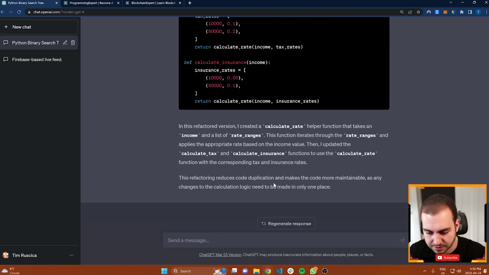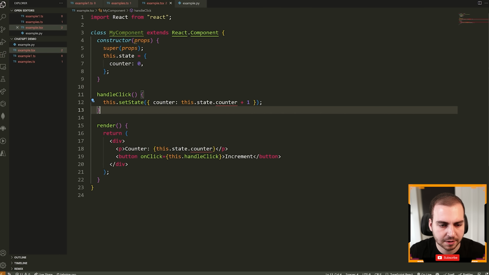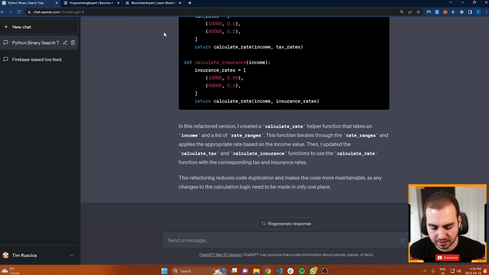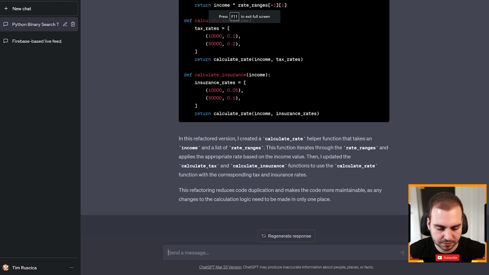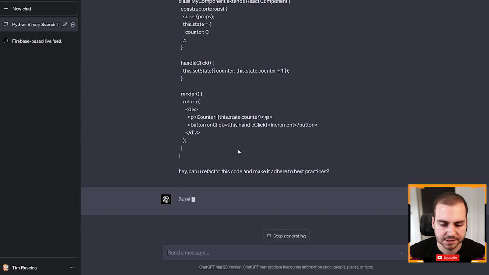Let's look at another example here from VS Code. So I have a React one. So you can see that I'm using this kind of class-based component, not functional component, which is not really recommended anymore in React. So now if I do the same thing and I paste this in, hey, can you refactor this code and make it adhere to best practices? Let's see what it gives us.